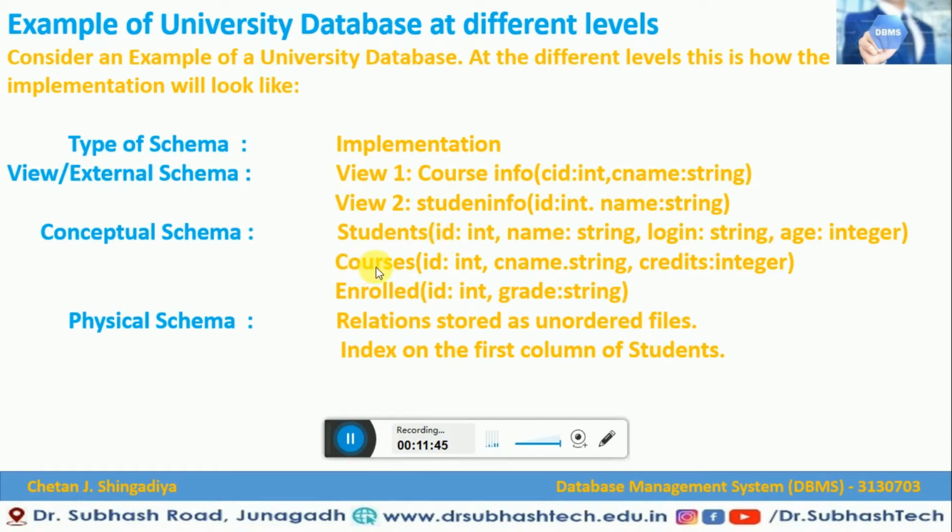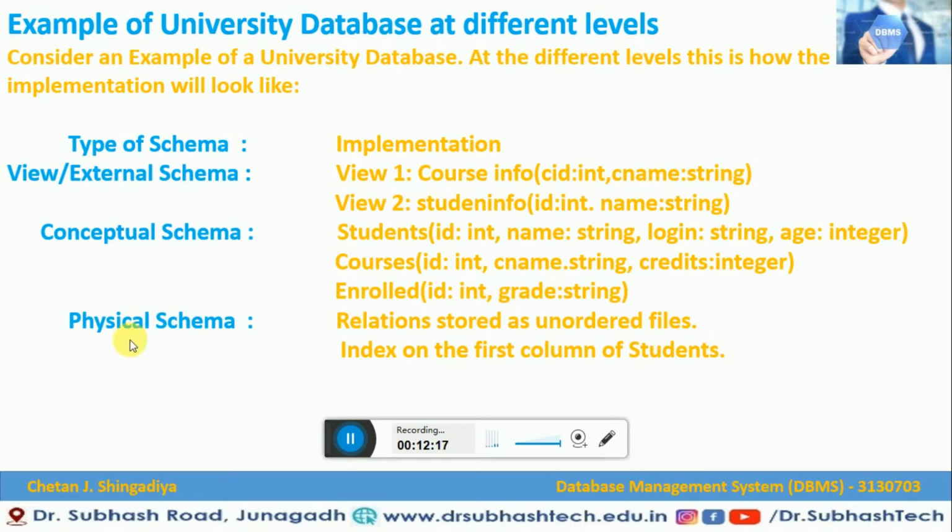We have another schema, that is courses. It consists of ID of type integer, course name of type string and credits of type integer. Another conceptual schema we have is enrolled, and it consists of two things: the ID of type integer and grade of type string. So at the university database, this is how the conceptual schema is described in the form of students, courses and enrolled.